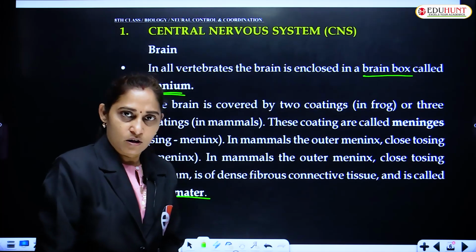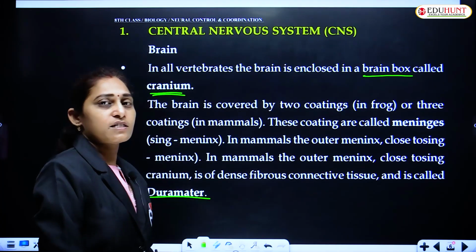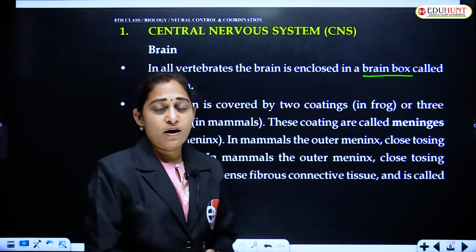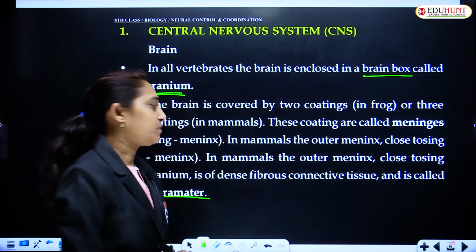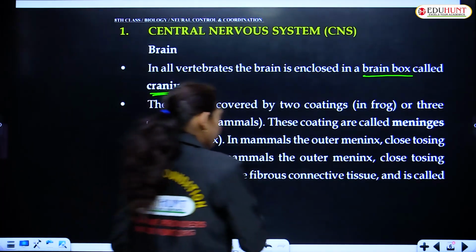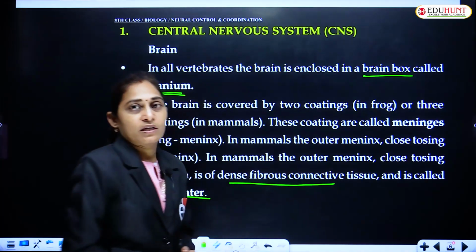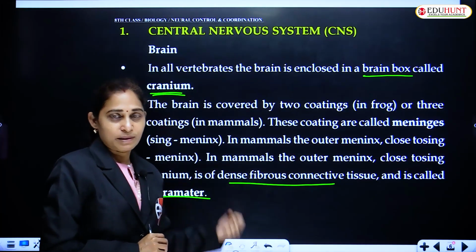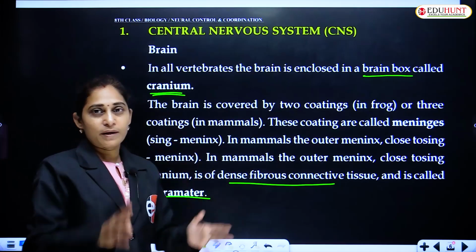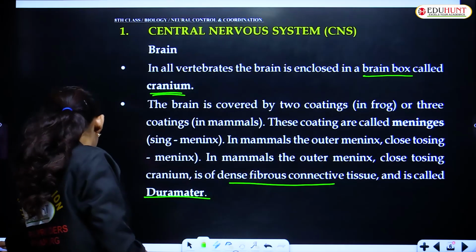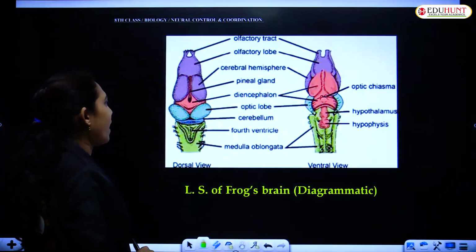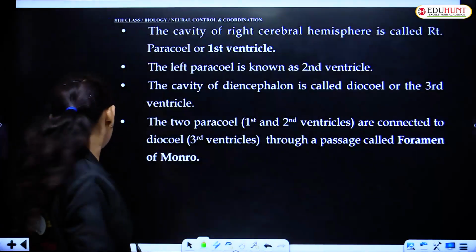The outer meninx is called duramater, and this membrane is made up of dense fibrous connective tissue. The outer membrane of the brain is made up of fibrous connective tissue.